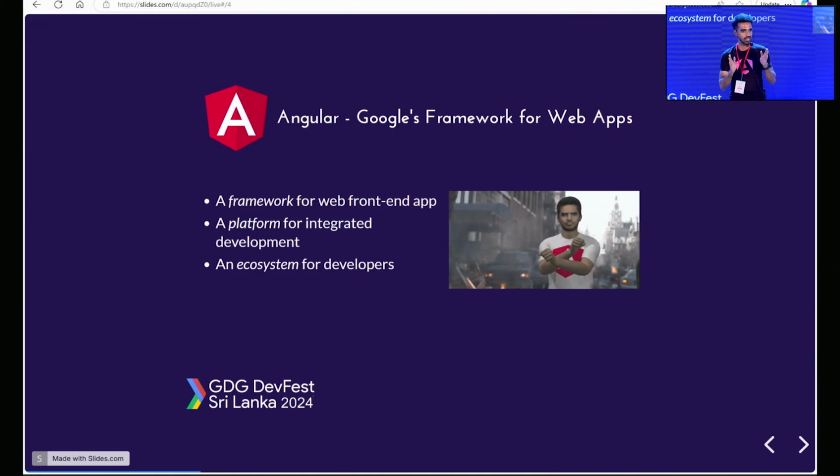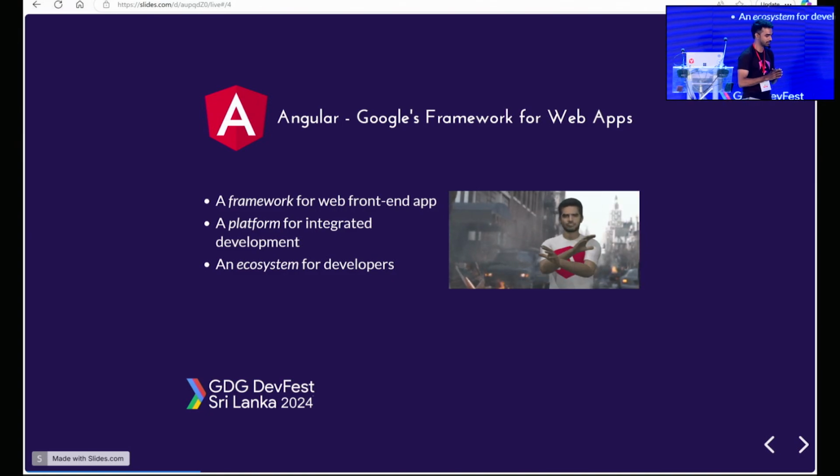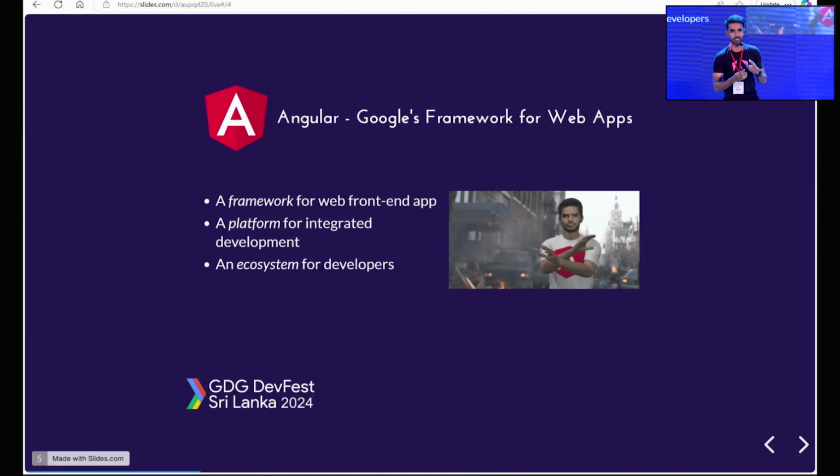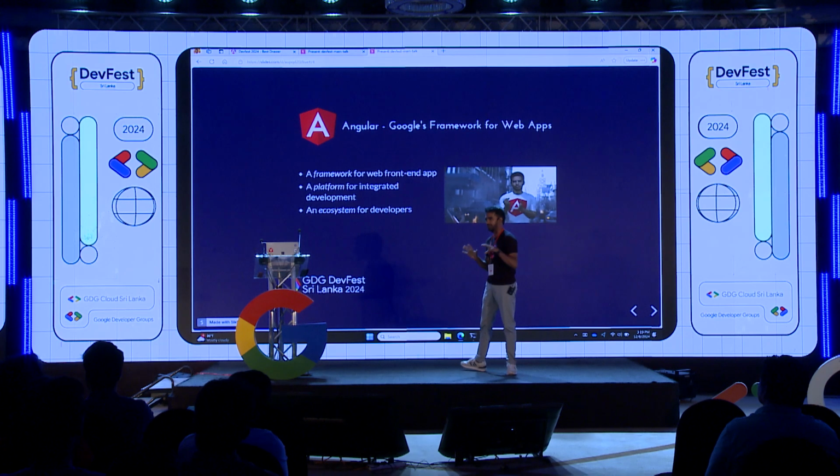So if you are working on any web application, the de facto for building applications is using Angular. It's a platform for integrated development. It's not just a framework. You get local developer experience, component developer tooling, and styling components. So you can use the entire platform to build the next set of applications. And it's an ecosystem of developers.